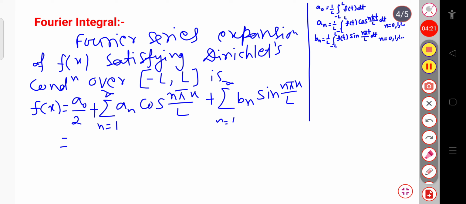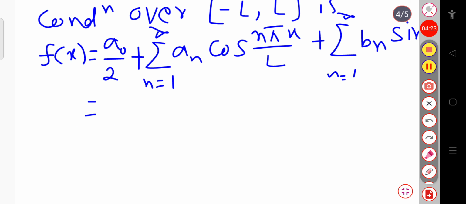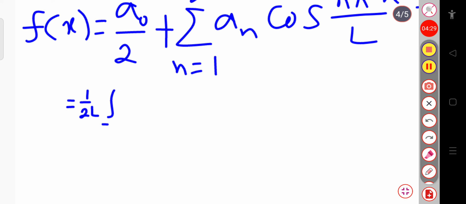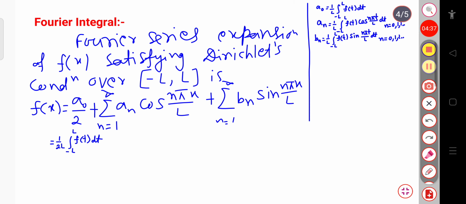So this will be 1 by 2L integration over minus L to plus L f of t dt. Okay, this is for a naught. Similarly, if I put the value of a n, this will be plus 1 by L into the sum over n equal to 1 to infinity.